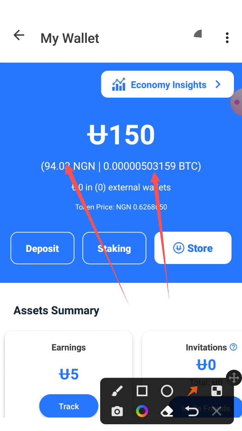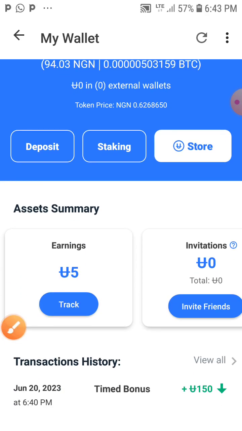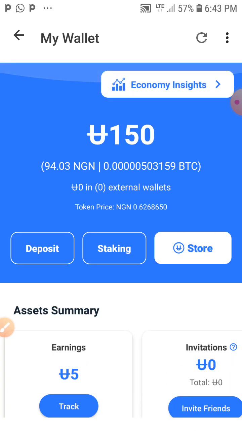So token price in naira, you can see here. If you are from the United States, you're going to be seeing it in USD. If you're from India, you're going to be seeing it in rupees, and so on. You can actually stake on this, you can deposit, and you can withdraw. The earnings are in UHIVE. Invitation 0. When I drop this link in my comment section below, I want you guys to go in there and click on that link, and I'll be rewarded. I want you guys to go in there and do this.